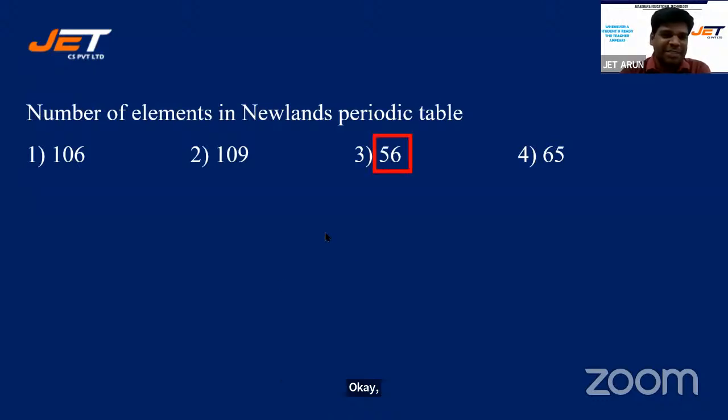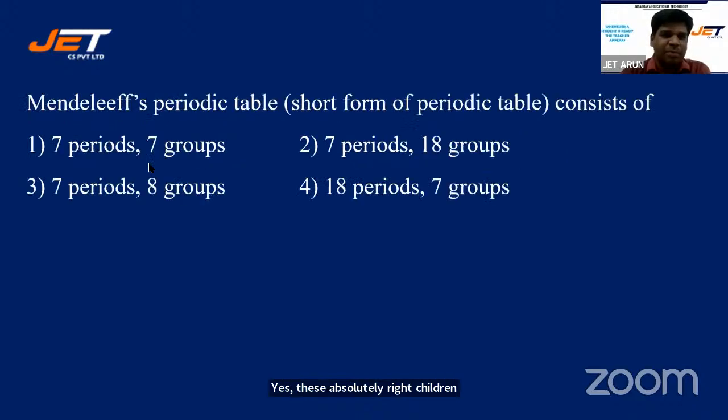Okay, it's physics. Yes, 3 is absolutely right, students. Mendeleev's periodic table, short form of periodic table, consists of: 7 periods, 7 groups; 7 periods, 18 groups; 7 periods, 8 groups; or 18 periods, 7 groups.